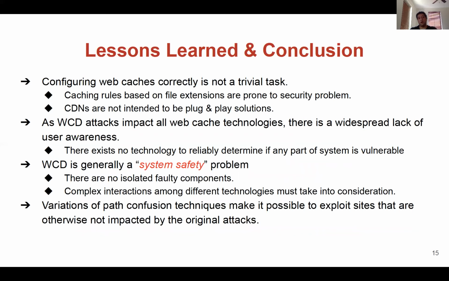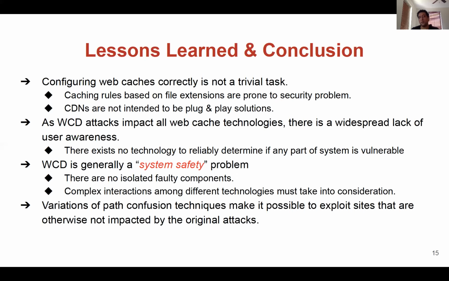And at the end, I want to conclude this presentation: configuring web caches is currently not a trivial task. Caching and CDNs are not intended to be plug-and-play solutions. Cache rules based on file extension are prone to security problems. As web cache deception impacts almost all web cache technologies, there is widespread lack of user awareness, and there exists no technology to reliably determine if any part of a system is vulnerable. We believe web cache deception is generally a system safety problem.